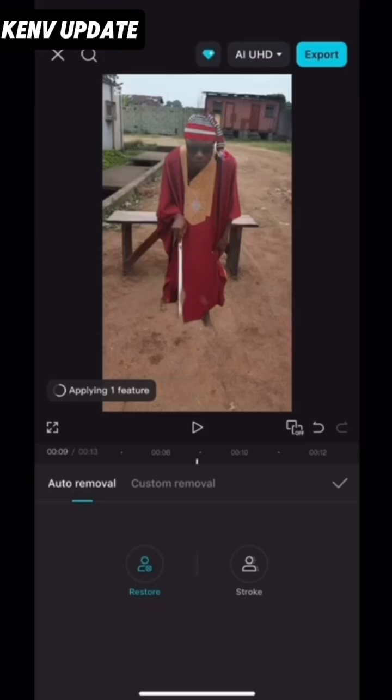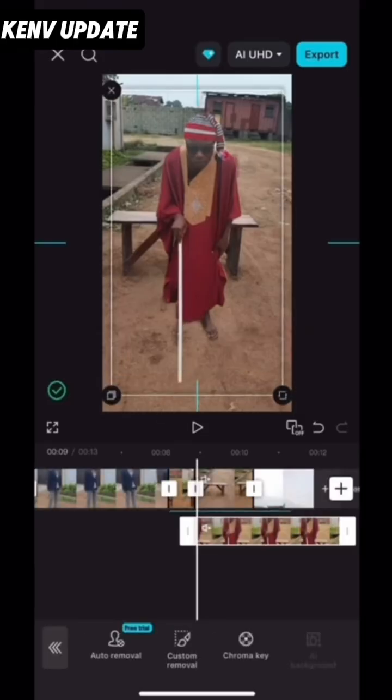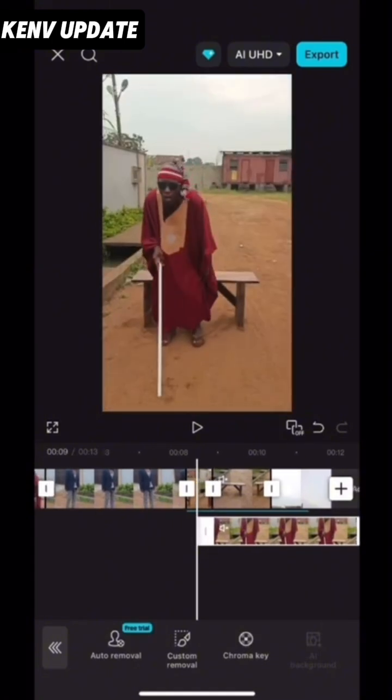Okay, click on remove BG auto removal. You allow it to remove completely. As you can see, it's removing. Okay, now it has removed completely. You mark on that good, then you go back.